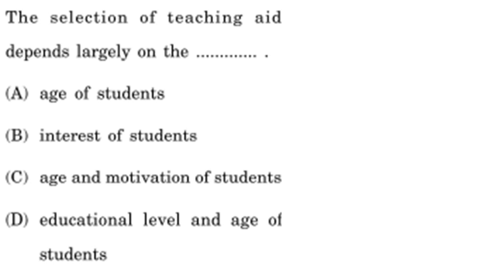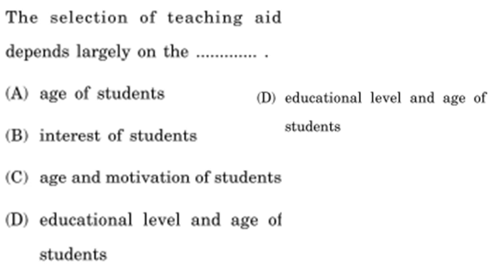Why? Because the age of the student is given in all three options A, C, D. But the educational level is also important. If you use the same aid for class 1 and class 12, that won't help. Motivation of the student has no relation with the teaching aid. So option D, educational level and age of the student, is correct here.